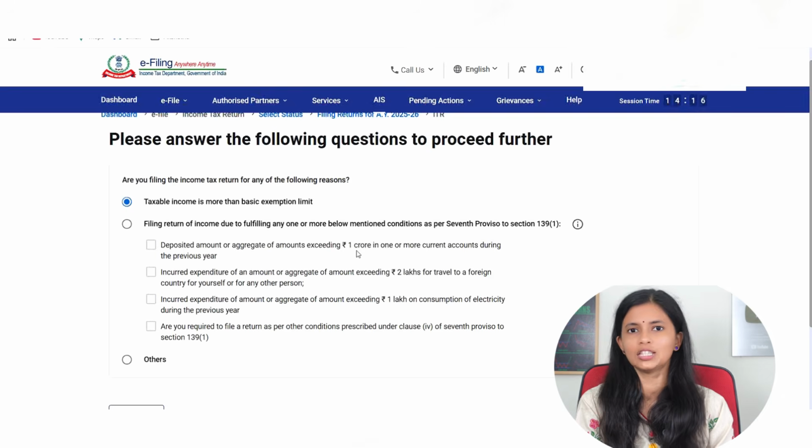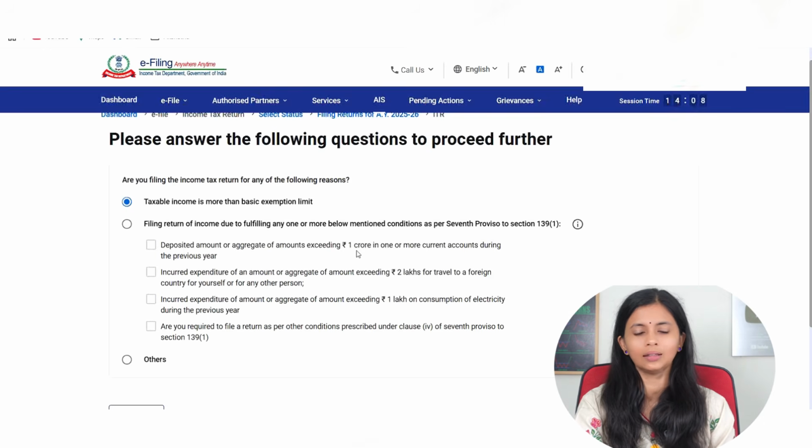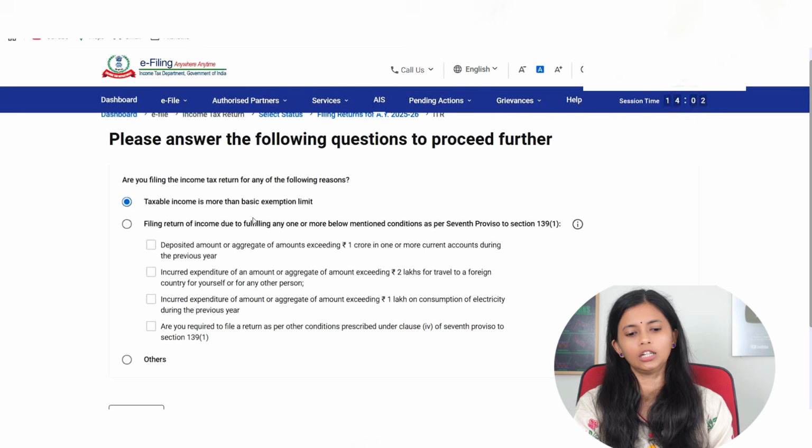Also, if your electricity consumption for a year is more than 1 lakh, even then you will have to file the returns. So read all this. Usually, the one that is applicable to us is the first one, that is, taxable income is more than the basic exemption limit. Select it and say continue.